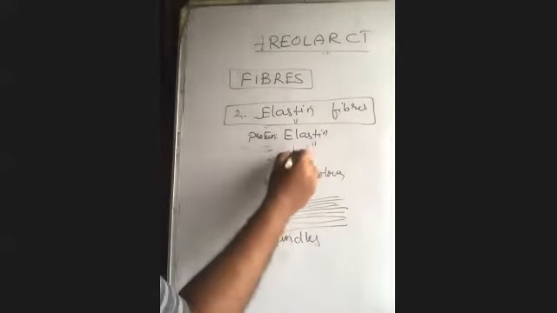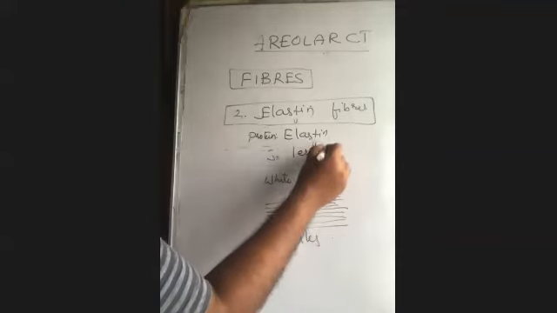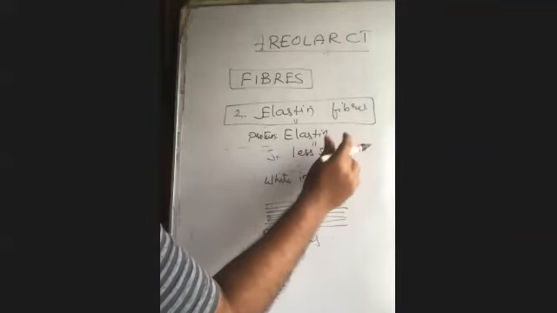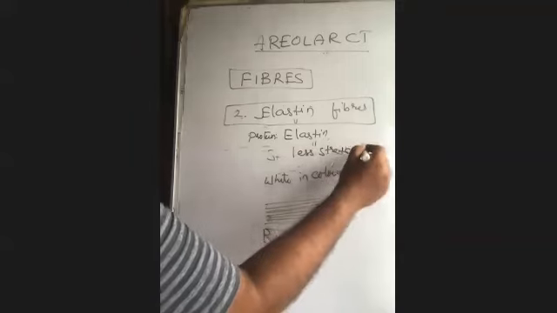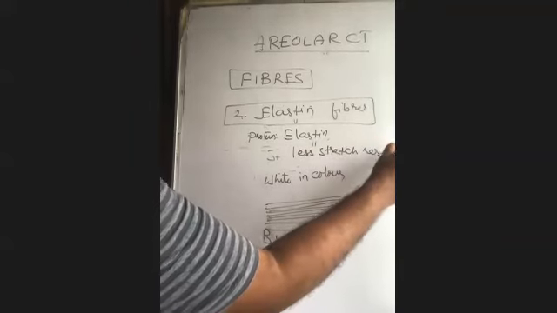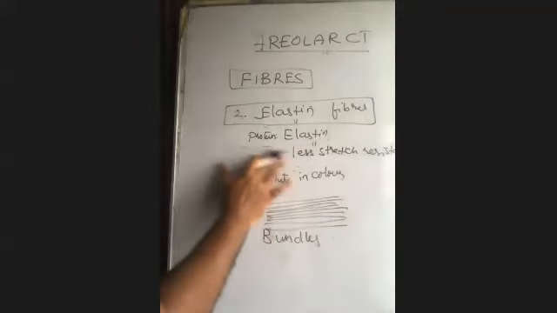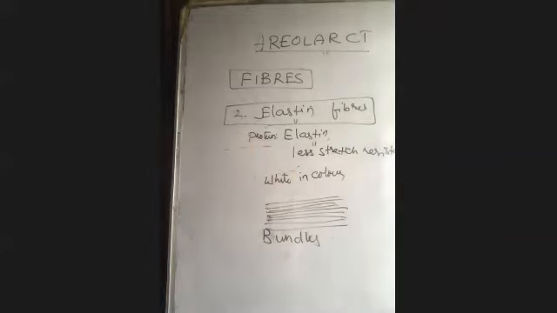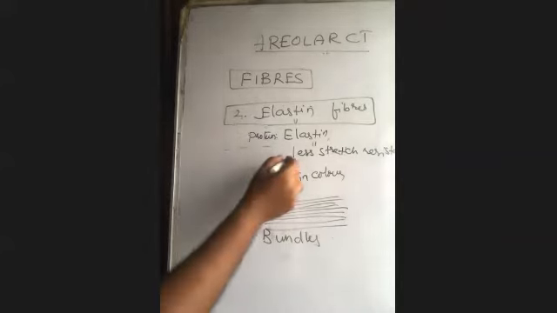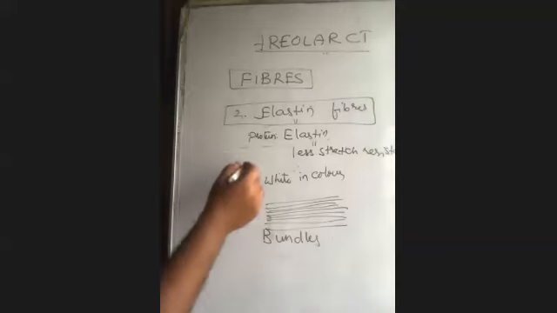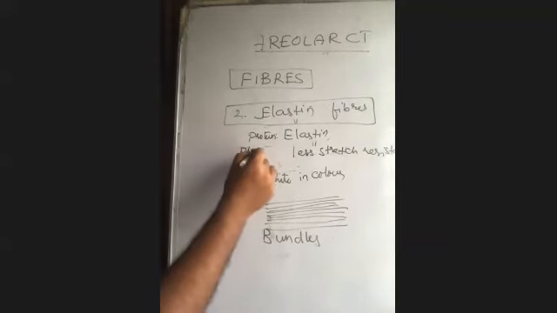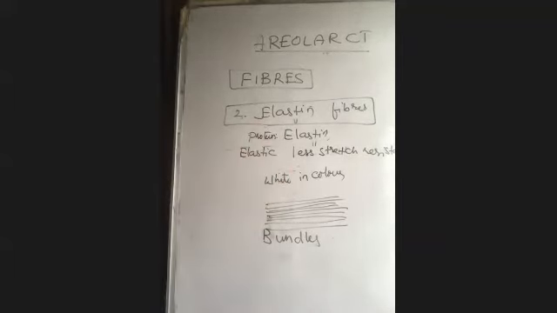They are less stretch resistant. We said collagen fibers are strong, but these are not that strong. They are less stretch resistant and elastic in nature. By the name elastin fiber, we can understand they are elastic.